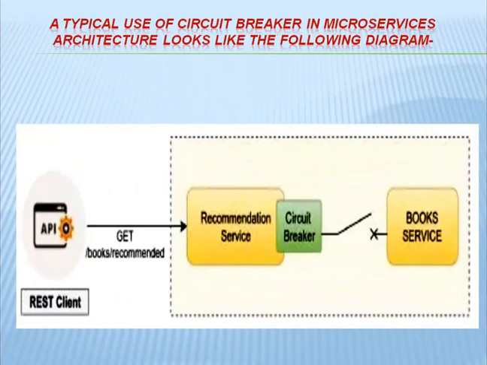So this is a diagrammatic representation of the circuit breaker. When a call happens to the particular service, if the service is not available, it will trip. That means it will open, and no further call is allowed through the circuit breaker till the circuit is closed. When the circuit is closed again, you can make the call to that particular service.